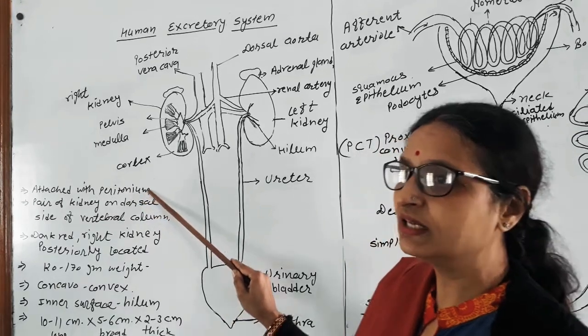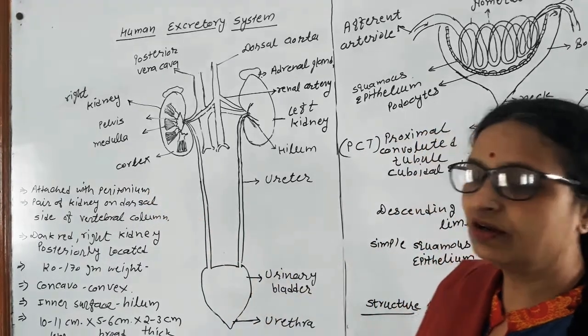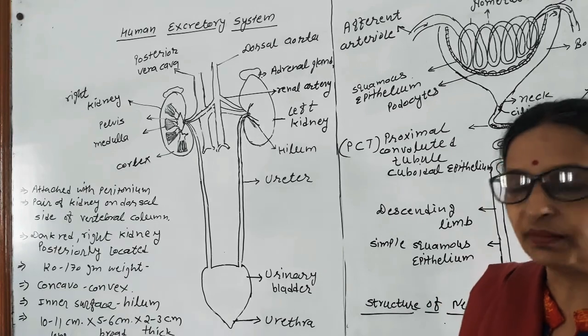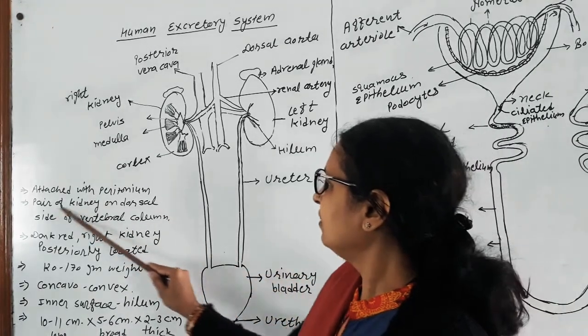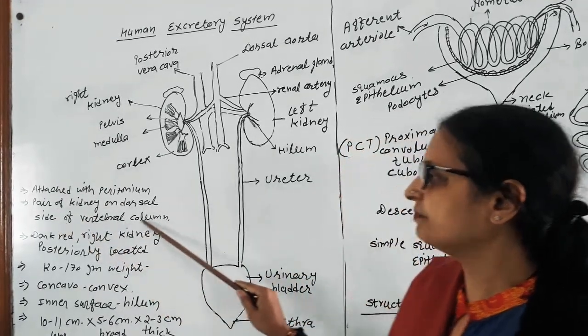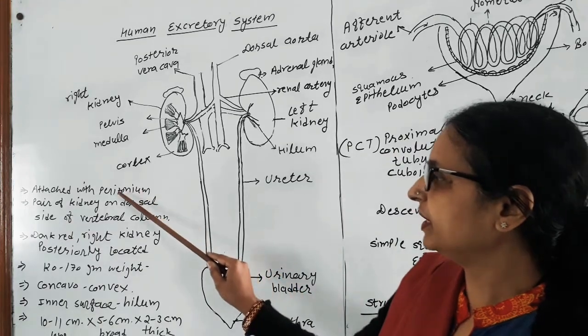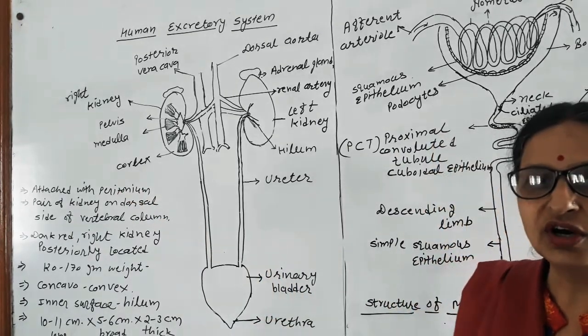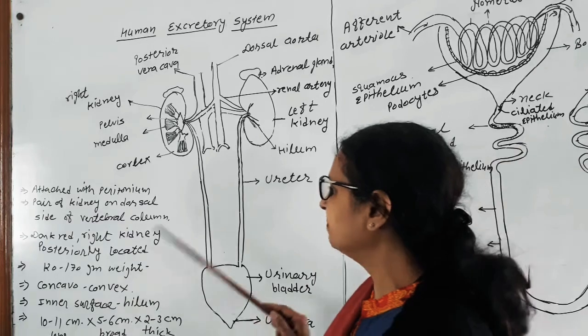The peritoneal membrane is attached to the dorsal side of the body, in the lower abdomen. The pair of kidneys lies on the dorsal side of the vertebral column, attached with the peritoneum on the dorsal wall of the lower abdomen of the body.